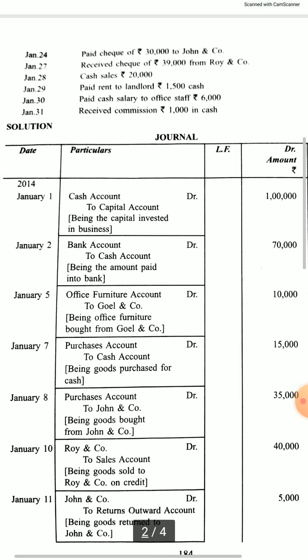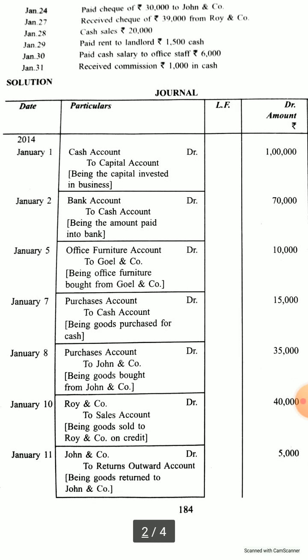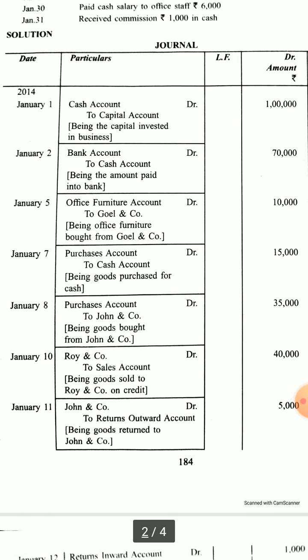Here, what are the two accounts affected? As we are not paying Goel and Company off, it will remain in our accounts because we owe it some money.